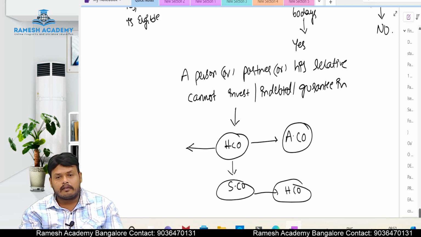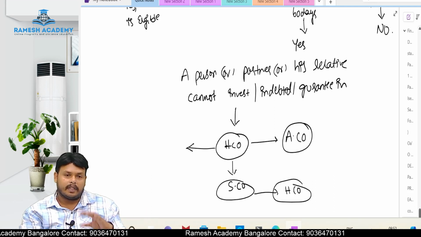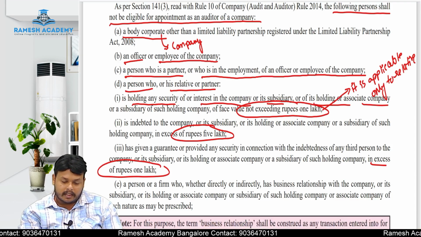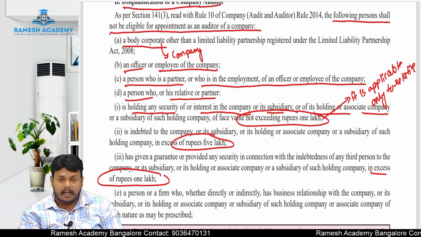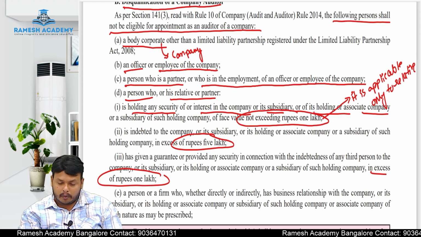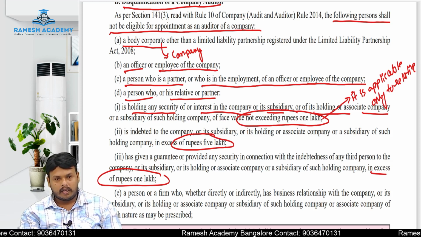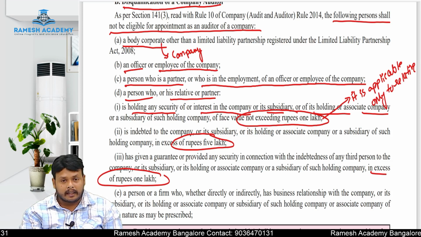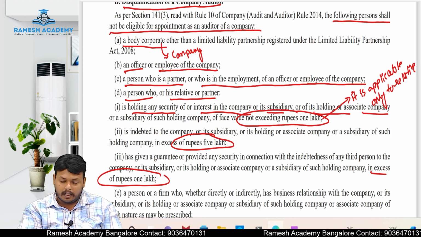So these things we will call what? A group company. Means you cannot invest in the holding company, the subsidiary and its associate companies. In all these companies you cannot be indebted, and you cannot give a guarantee also. So let us see the second point here. A person who, or whose relative or partner, is indebted to the company or its subsidiary company or its holding or associate company or subsidiary of such holding company in excess of rupees 5 lakhs. Means at any point of time, if either you or your relative or your partner is indebted to that company, then in that case you are disqualified to act as an auditor. Let us see one example for that.